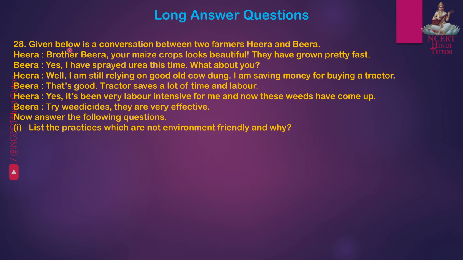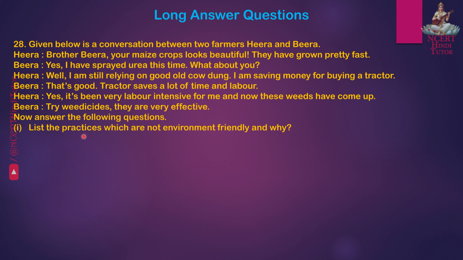Question 28. Given below is a conversation between two farmers, Heera and Beera. Heera: Brother Beera, your maize crops look beautiful. They have grown pretty fast. Beera: Yes, I have sprayed urea this time. What about you? Heera: Well, I am still relying on good old cow dung. I am saving money for buying a tractor. Beera: That's good. Tractor saves a lot of time and labor. Heera: Yes, it's been very labor intensive for me. And now these weeds have come up. Beera: Try weedicides. They are very effective. Now answer the following questions.